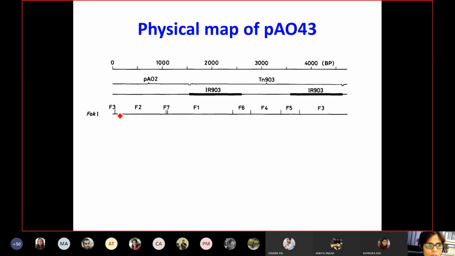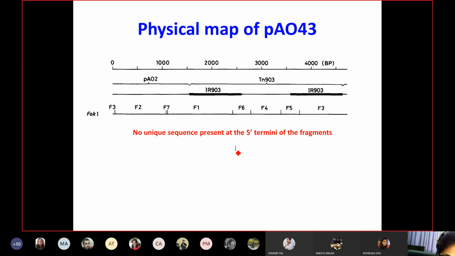But what was unique about this result was that there was no unique sequence present at the 5' termini of the fragment. What that means is, if you talk about a restriction enzyme, it has more or less palindromic sequences.